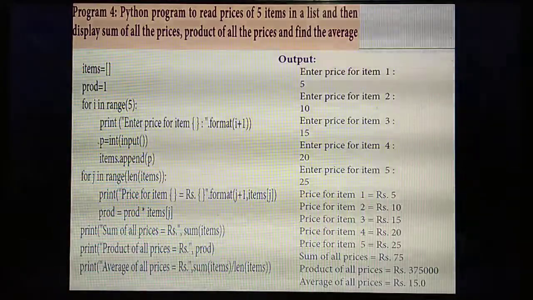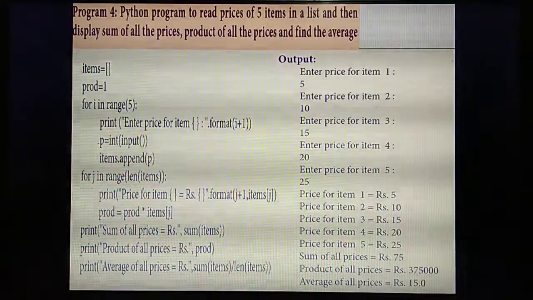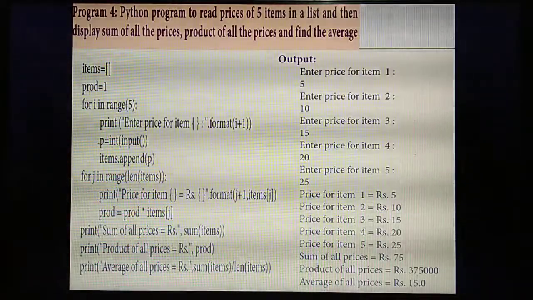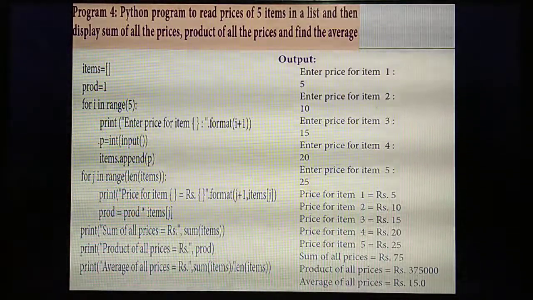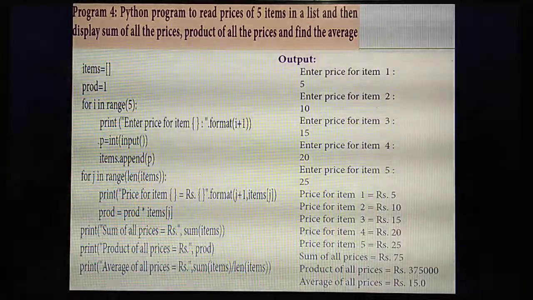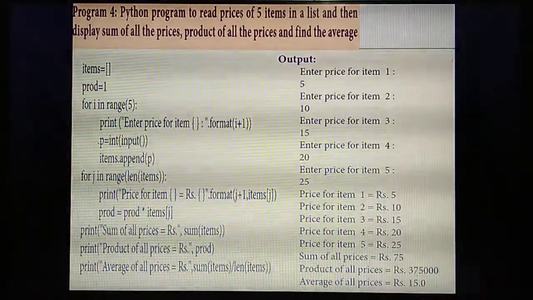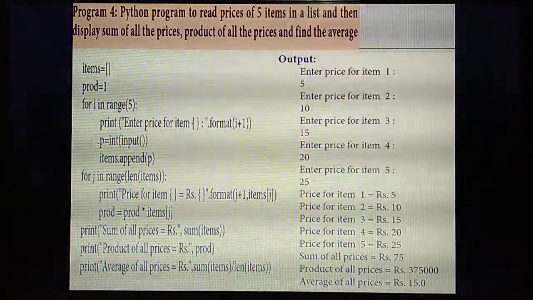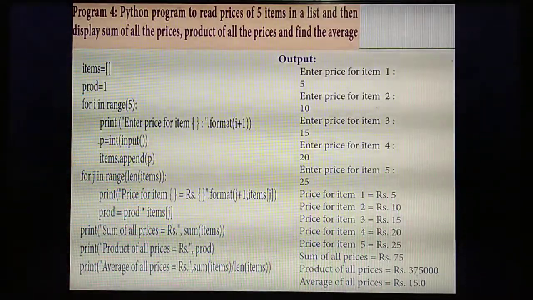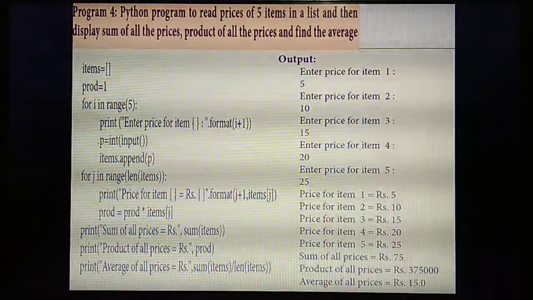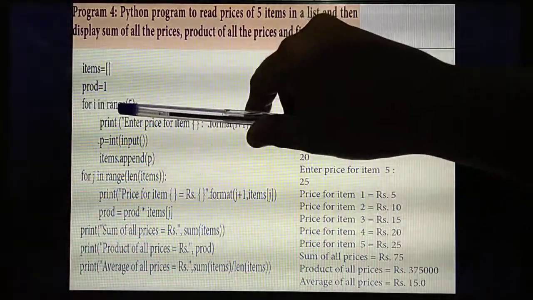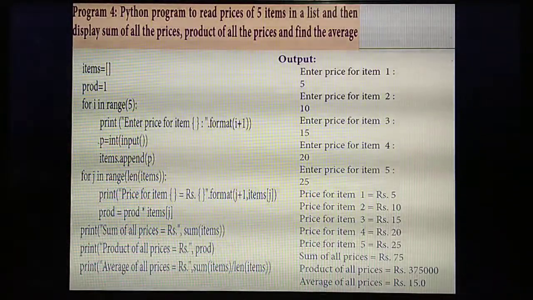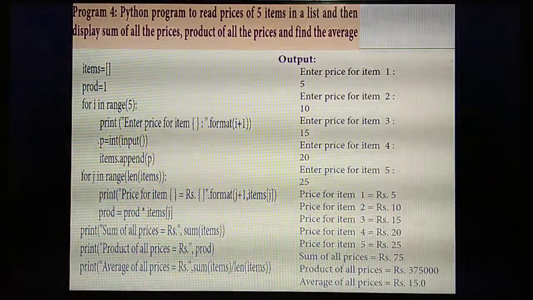Next, in the question they have given, this program needs to read prices for 5 items. How many items need to have prices read? For 5 items. For that you are going to create one loop. What loop? For loop. So what variable? For loop means immediately you know you will create a variable i or x, that you already know. So for i in range of 5 items, you need to give the range 5. Understand?